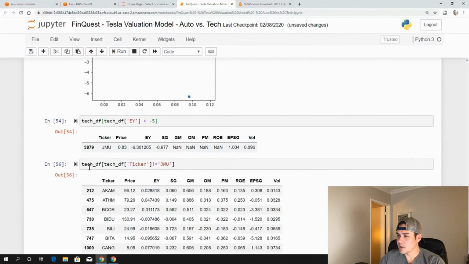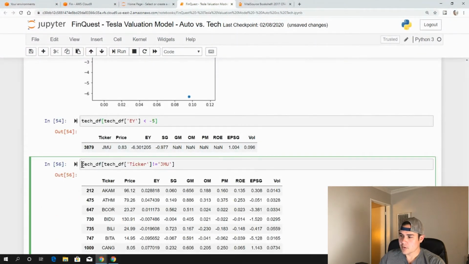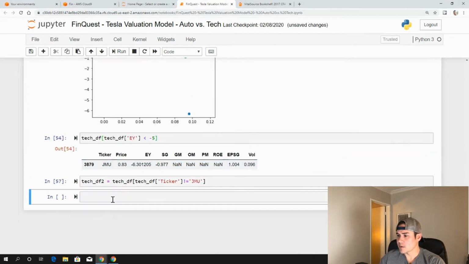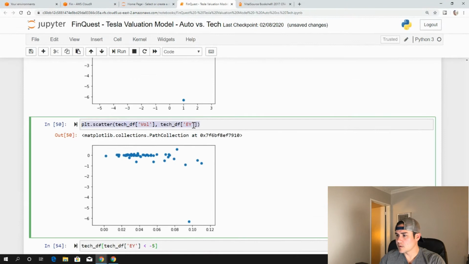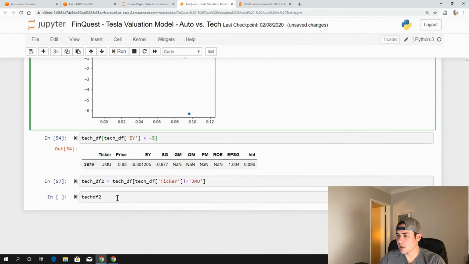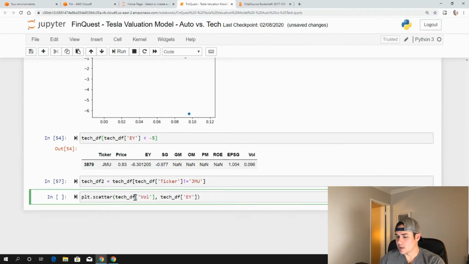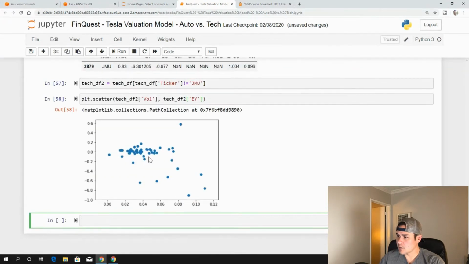JMU's out of here. So now let's create, we'll call this tech data frame 2. Let's look at tech data frame 2, and we're going to use plt.scatter again, and that's tech data frame 2. Let's run that. So here we go. We can see a better relationship here. Again, we have another outlier.